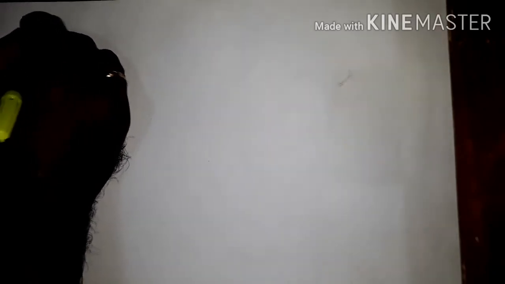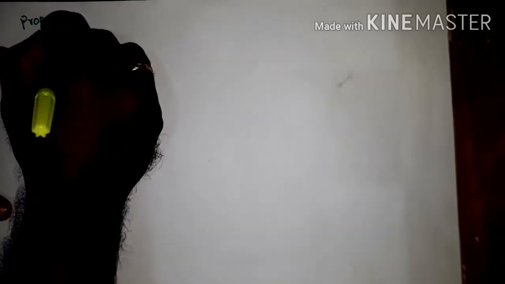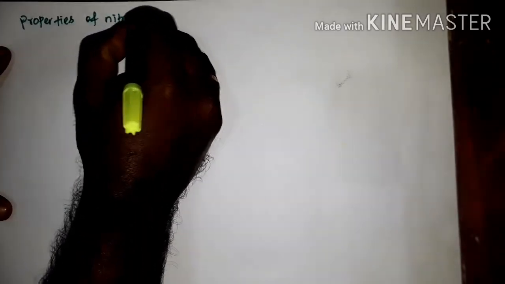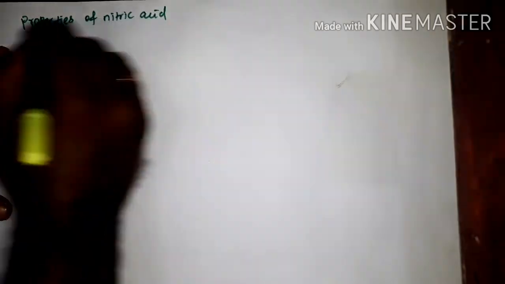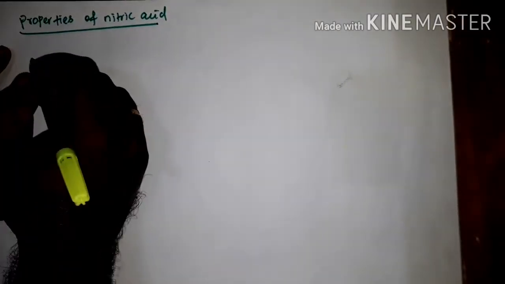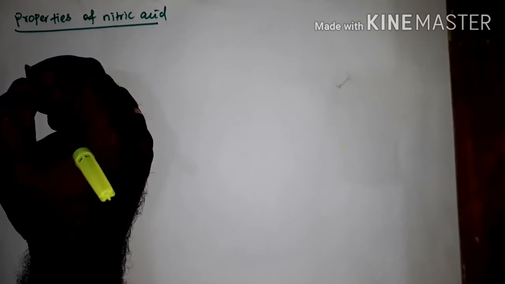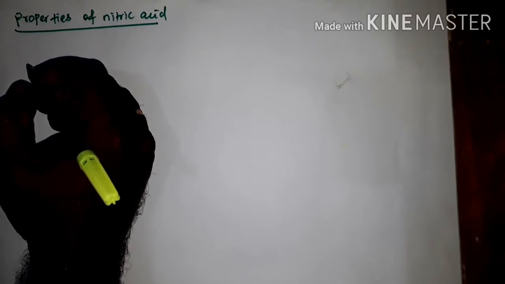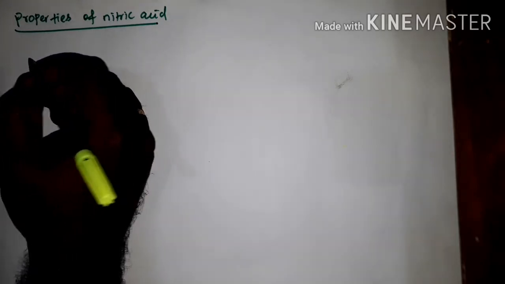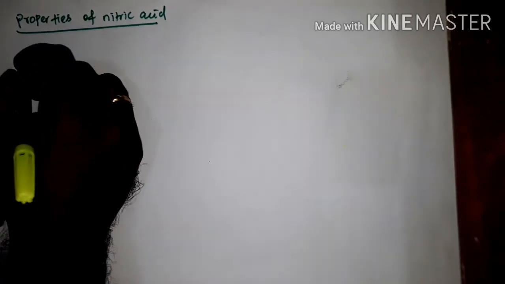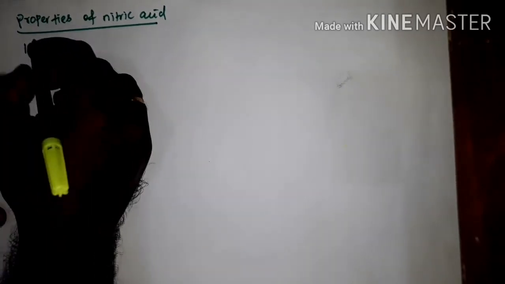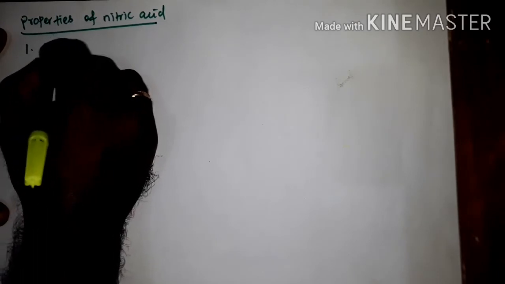So, properties of nitric acid. First, physical properties. Physical properties means the color, boiling point, and whether it is soluble in water or not. This kind of properties comes under physical properties. So the first property: nitric acid is colorless.